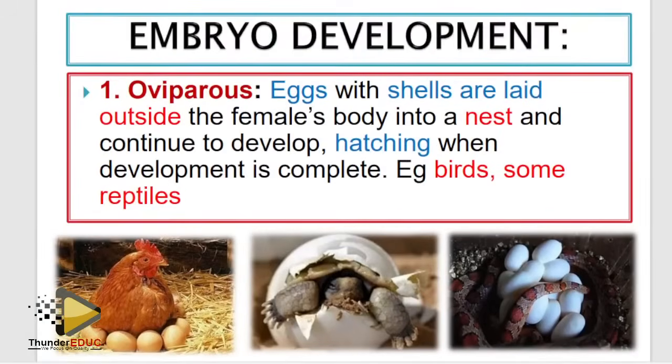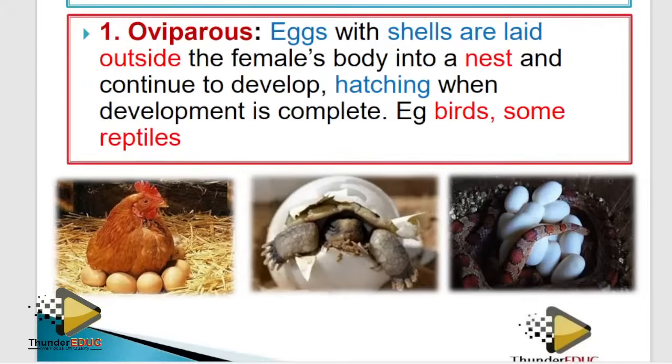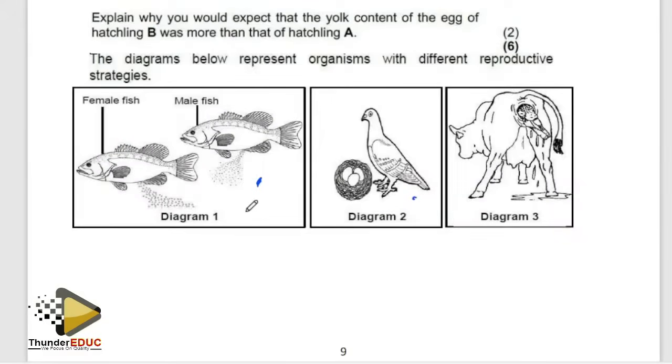Number two, oviparous, viviparous, and ovoviviparous. People confuse it with internal and external. So that's where another weakness comes from, because here the question can be which one is external, which one is internal, but which one is oviparous, which one is viviparous.